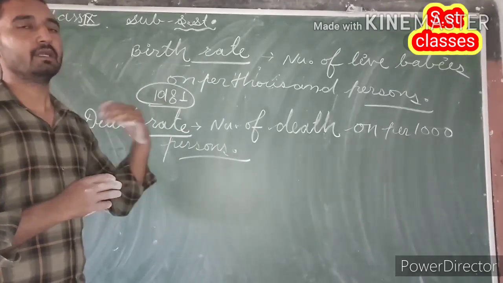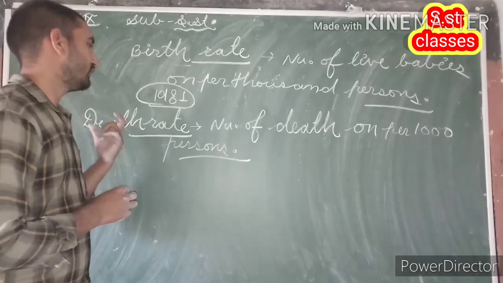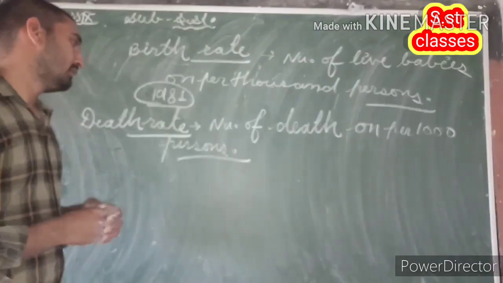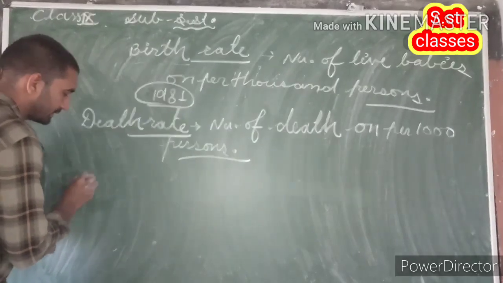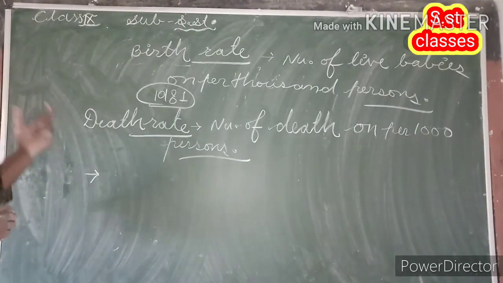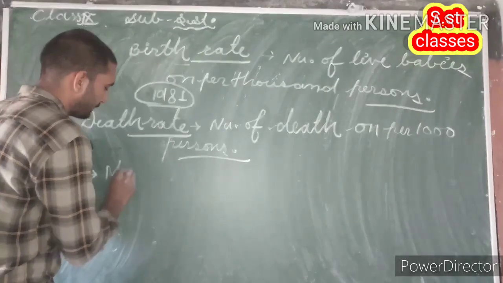I mean to say that decreasing death rate is also a responsible factor for population increase in India. Okay. Now the next point, and the last point related to the factors affecting population increase of a particular place, is migration.